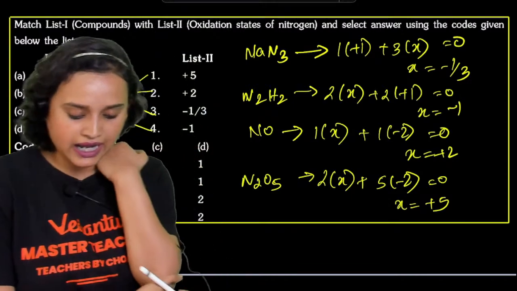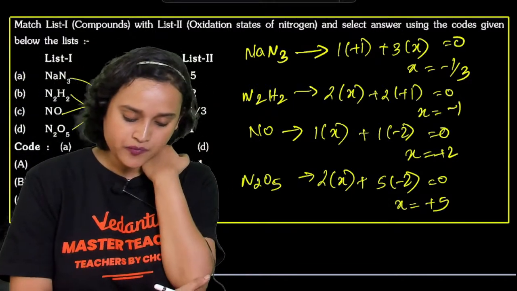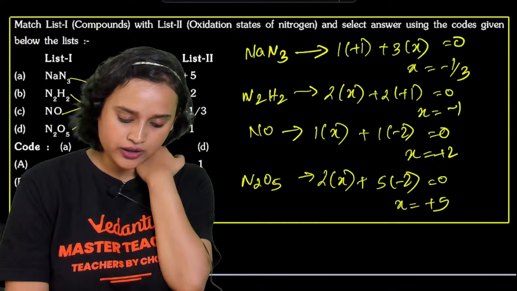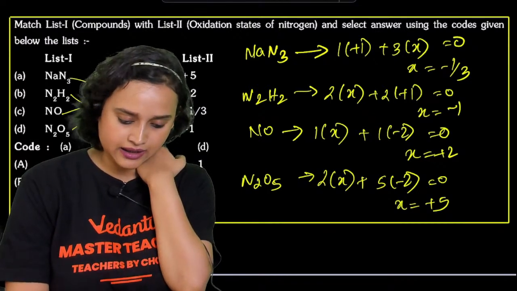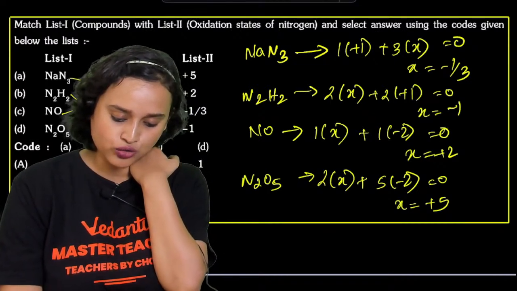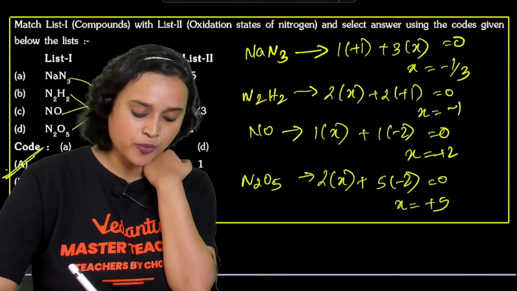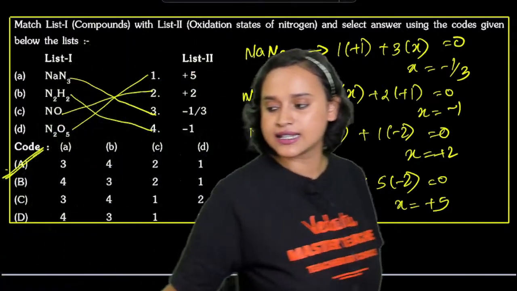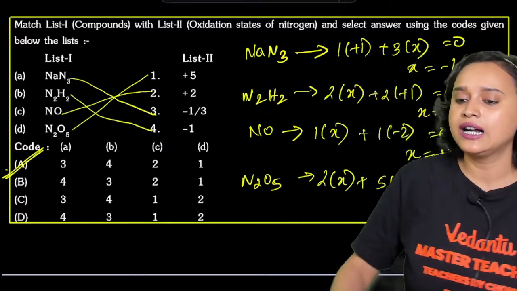So option A is 3, B is 4, C is 2, and D is 1. So I think option A is your correct answer. Option A is your correct answer.